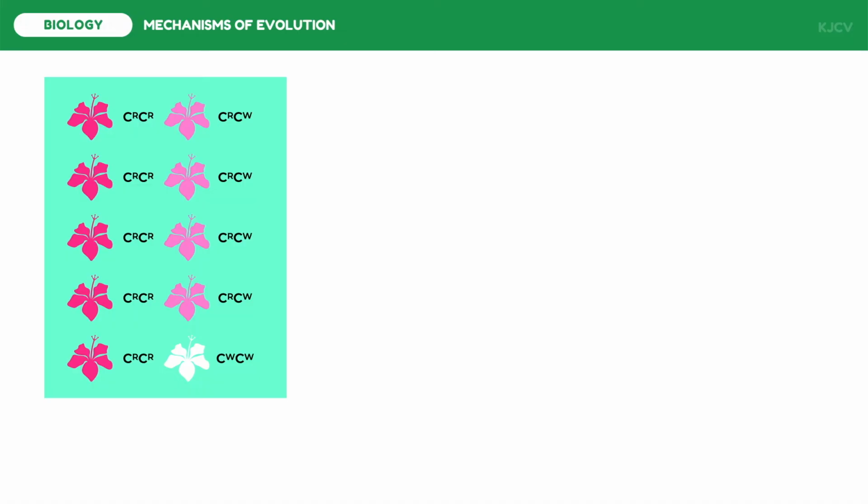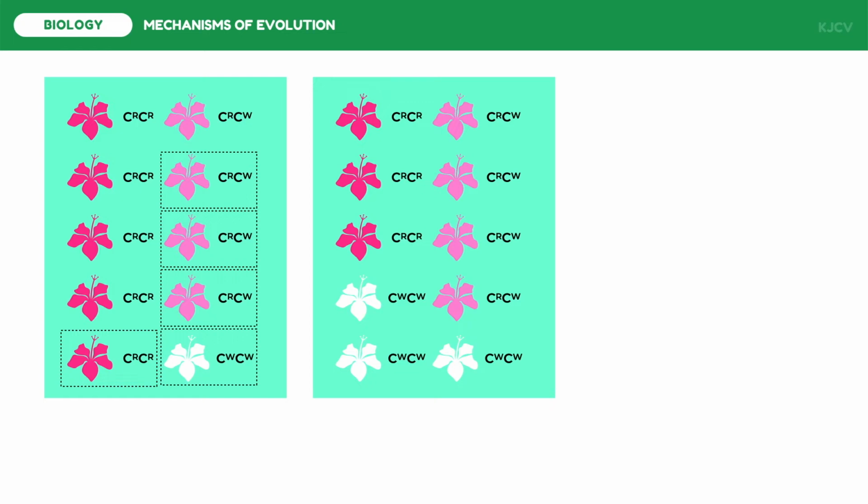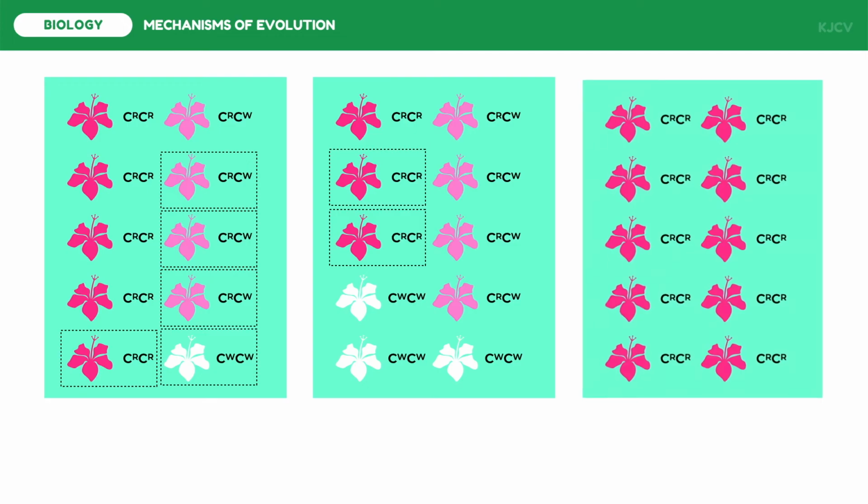Suppose we have a population of 10 hibiscus. There are 5 red hibiscus, 4 pink hibiscus, and 1 white hibiscus. However, 4 red and 1 pink hibiscus plants were stepped on by children. This makes the reproducing population reduce to 3 pink, 1 red, and 1 white hibiscus plants. Since there are more pink reproducing flowers, we can now expect that there would be more pink flowers in the next generation. However, in the second generation, only 2 red flowers were allowed to reproduce. This leads to a conclusion that on the third generation, all plants will be red pure breeds.